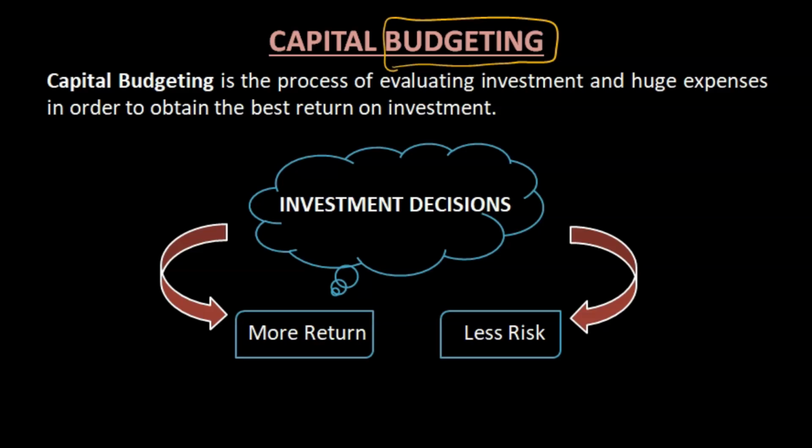Capital is the huge amount required to start any business, or whenever we want to do any reconstruction or restructuring of our business. So how we are going to use that capital, where we are going to spend it, that is what capital budgeting tells us.